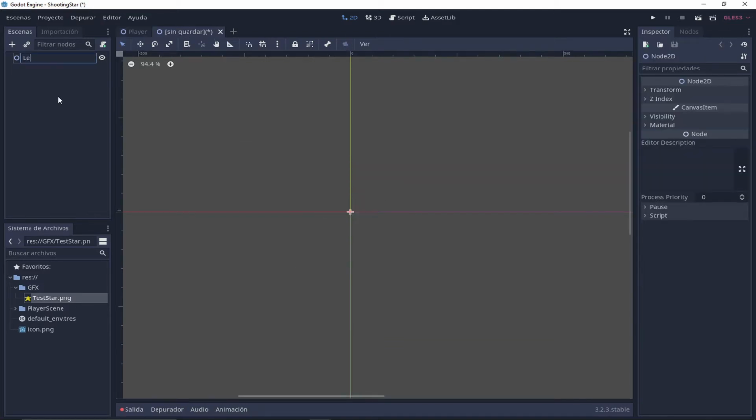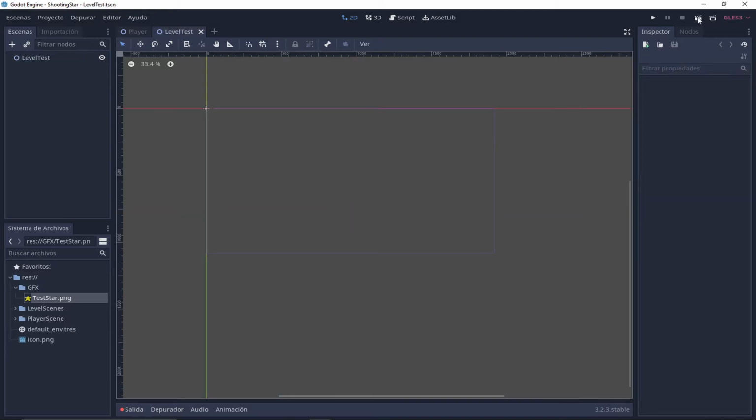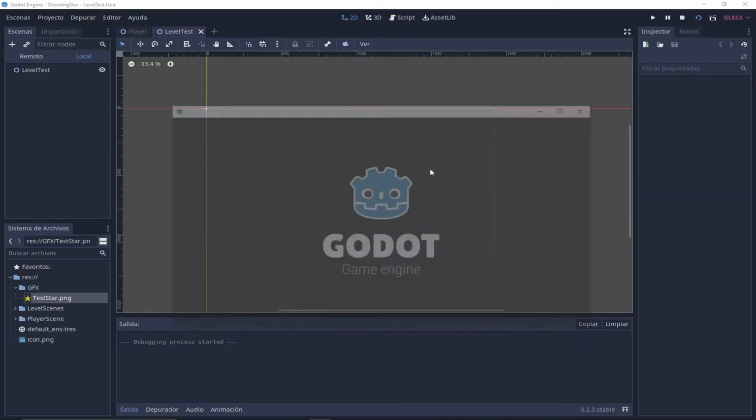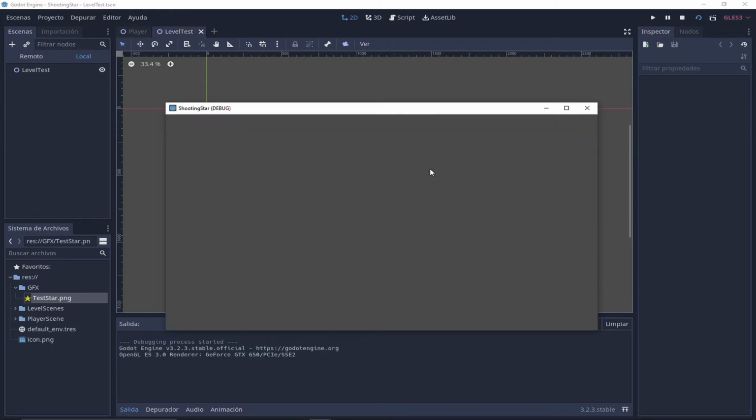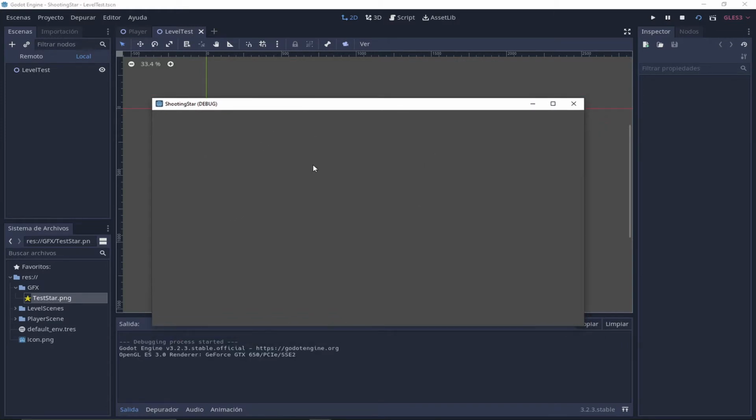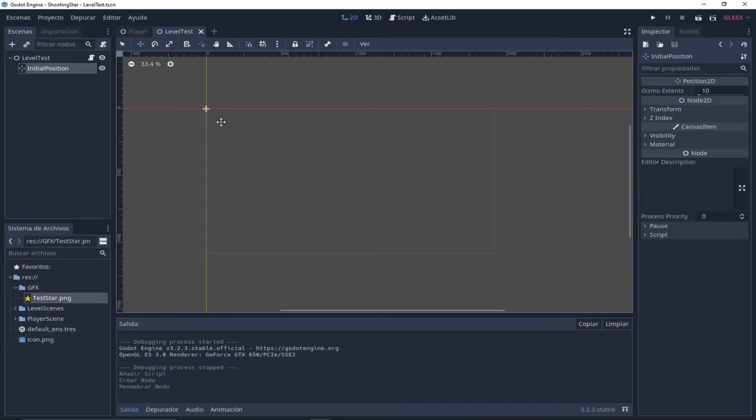Let's create as well a test level for testing, and play for the first time. Obviously there is nothing, since I didn't do anything yet. I wish a video game could be done like that. Maybe I can ask it to the next shooting star I see. Until then, there is a lot of work to do.